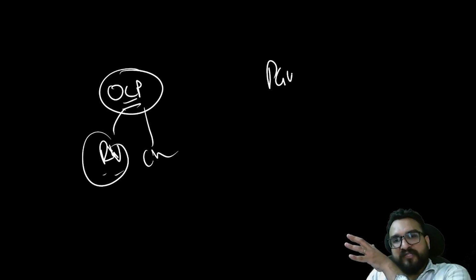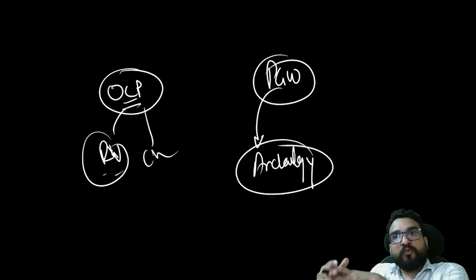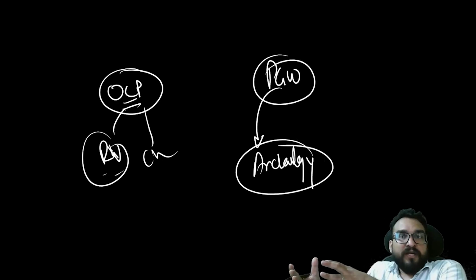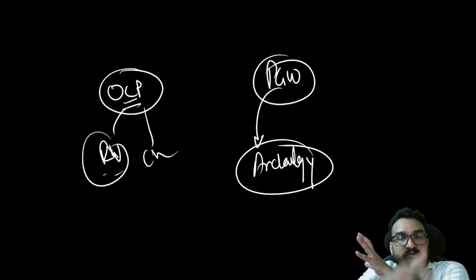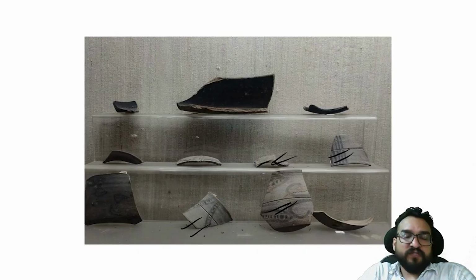So the archaeological aspect which we have over here is the OCP phase in the Rigvedic or Chalcolithic time frame, and the PGW phase which is giving us archaeological evidence. Otherwise, we are heavily inclined towards the literary aspect when it comes to the understanding of the Vedic age, right? The PGW is giving us certain hints with respect to the pottery as well, right? Okay, so this was all in the later Vedic age.